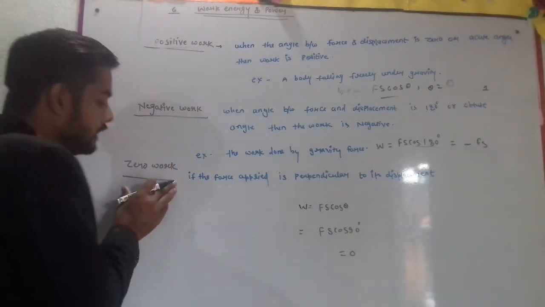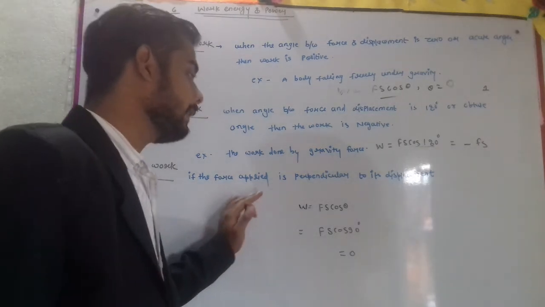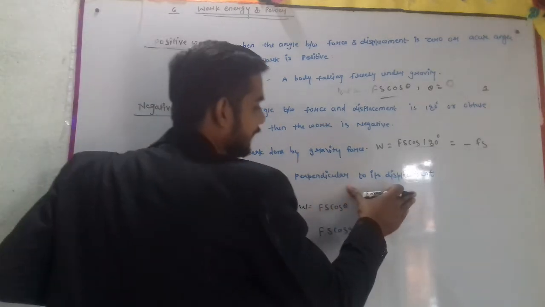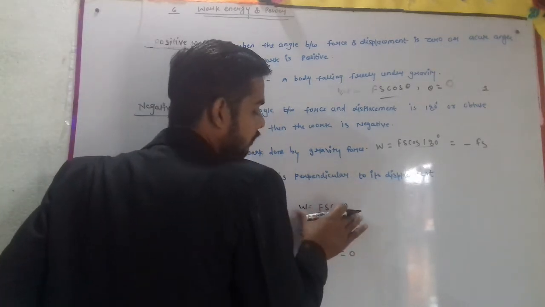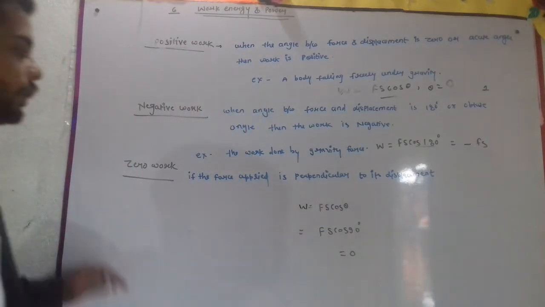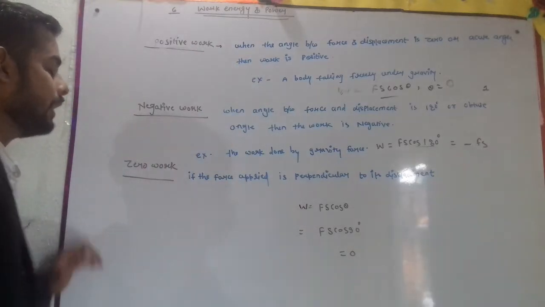Afterwards we will talk about zero work. When the force applied is perpendicular to its displacement, perpendicular means 90 degrees, then W equal to Fs cos 90. Cos 90, we know, is 0. So these are our positive, negative and zero work.